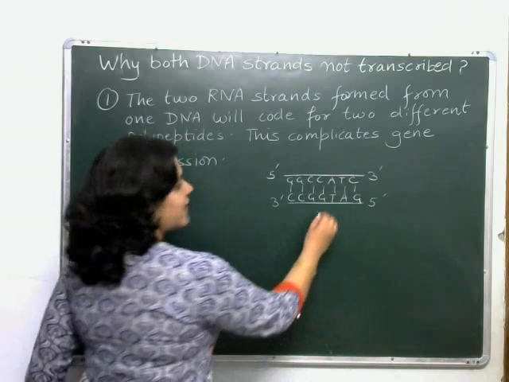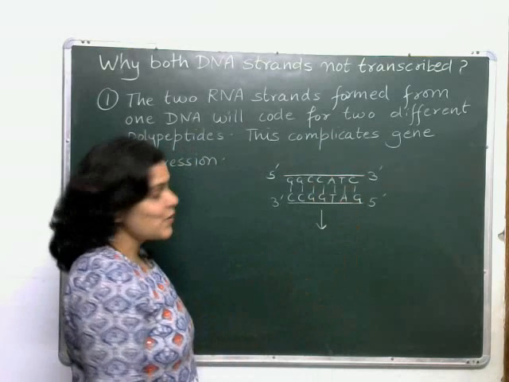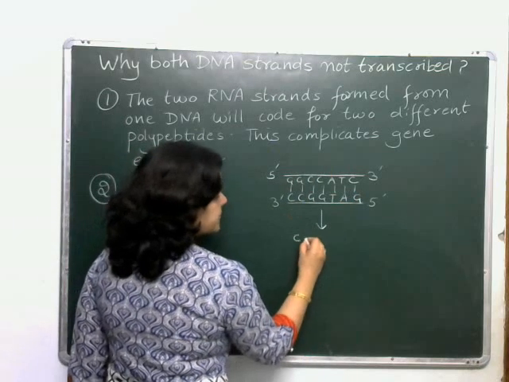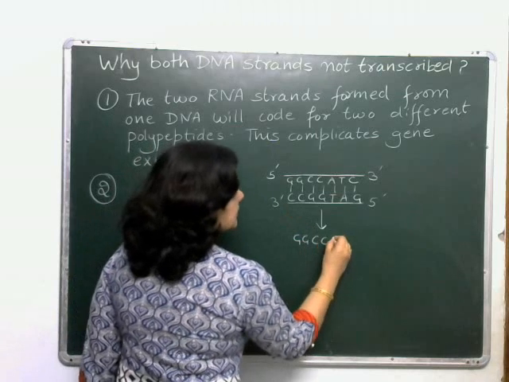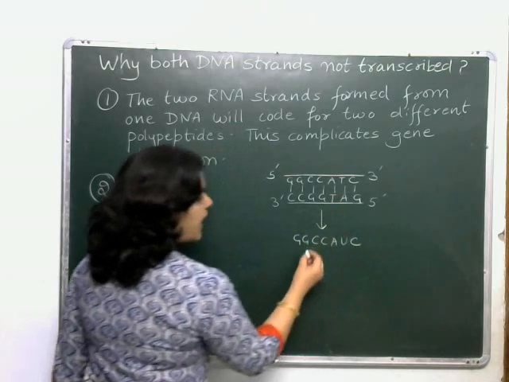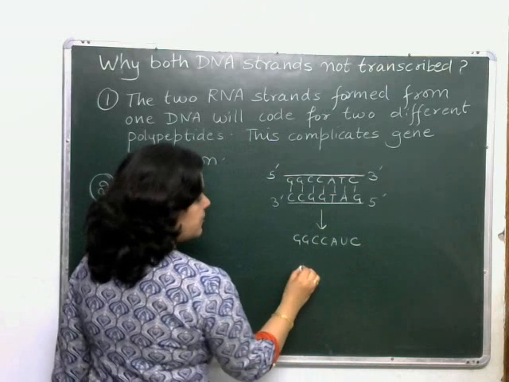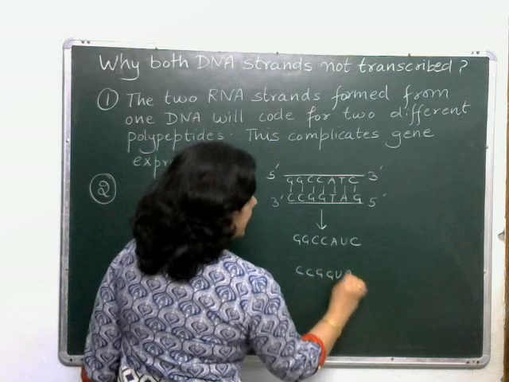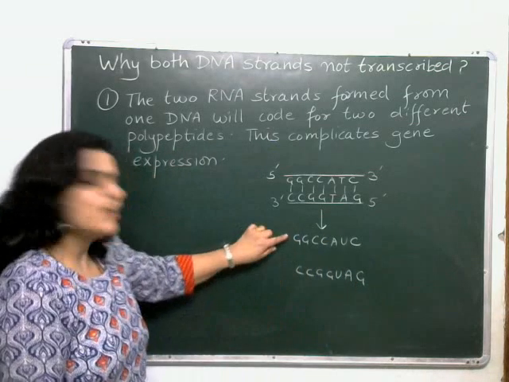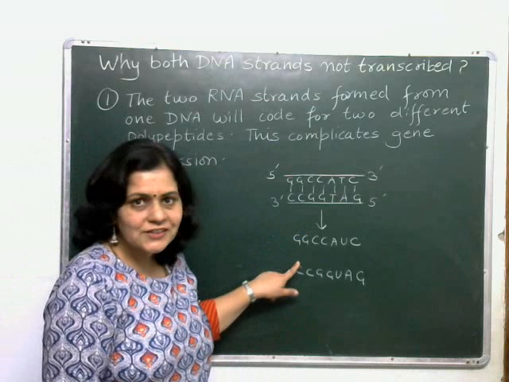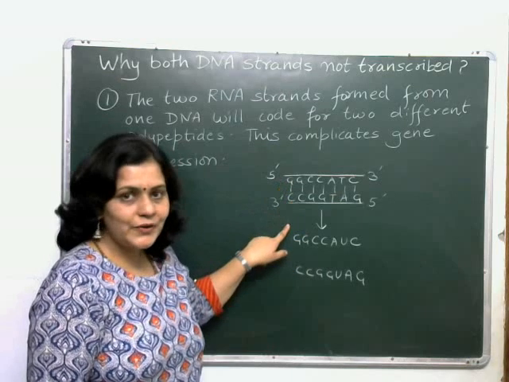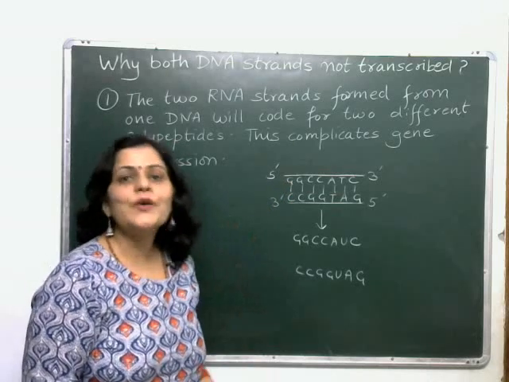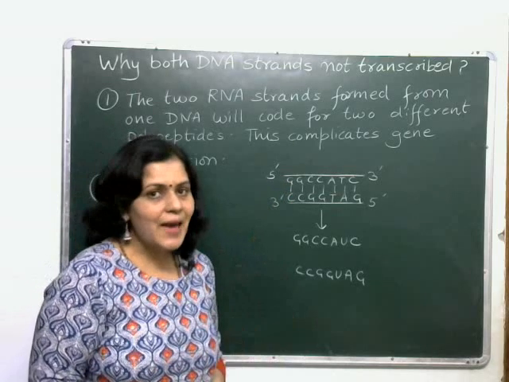The two RNA strands formed out of it. Let's make two RNA strands. One strand will be GGCCAUC and the other strand formed will be CCGGUAG. Now check, aren't they complementary to each other? If DNA strands are complementary to each other, the RNA strands transcribed out of them will also be complementary to each other. So what will happen?